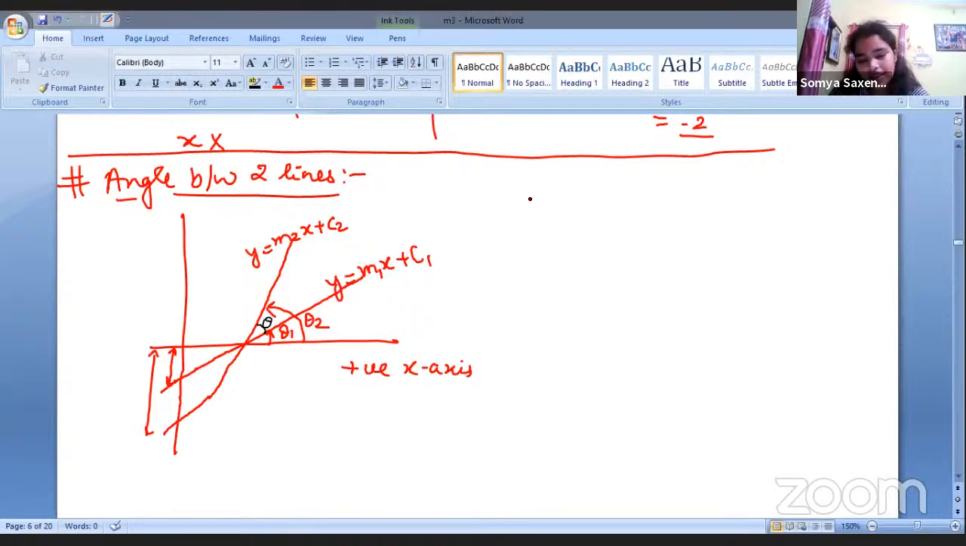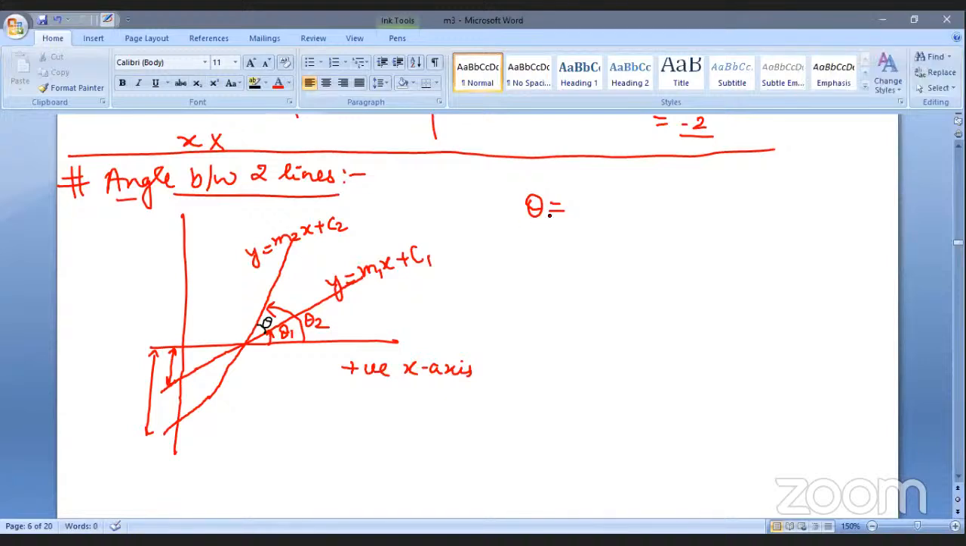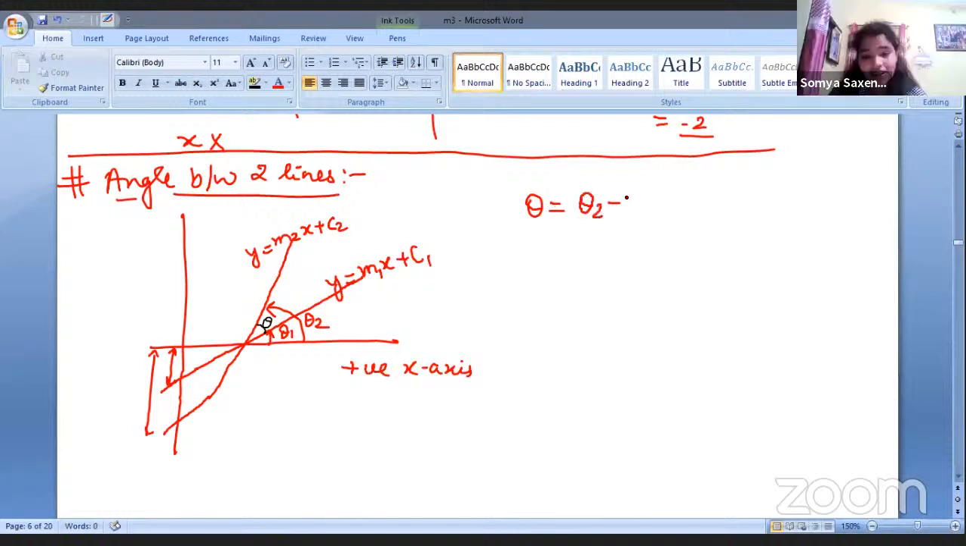Now, somebody quickly tell me, what is the value of theta in terms of theta 2 and theta 1? How can I write theta? Theta 2 minus theta 1. Correct. Very good. Theta 2 minus theta 1 will be equal to theta.